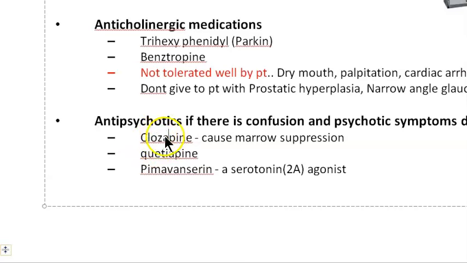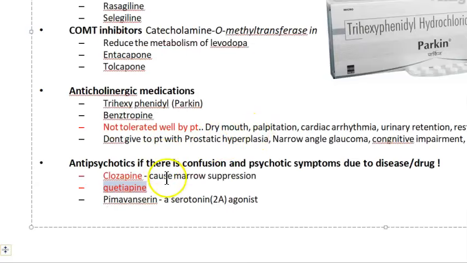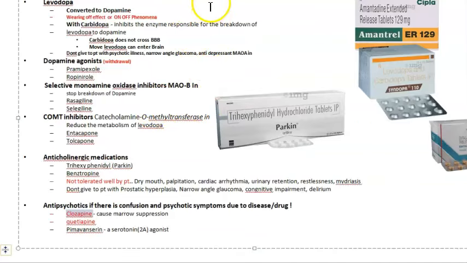But if you want to treat that psychosis, you'll have to give clozapine and quetiapine, they're saying, but these are not choice drugs for psychosis, right? Because they will cause bone marrow suppression. Anyways, that is for the psychosis.